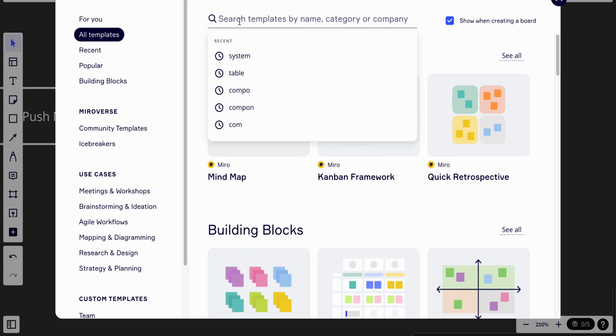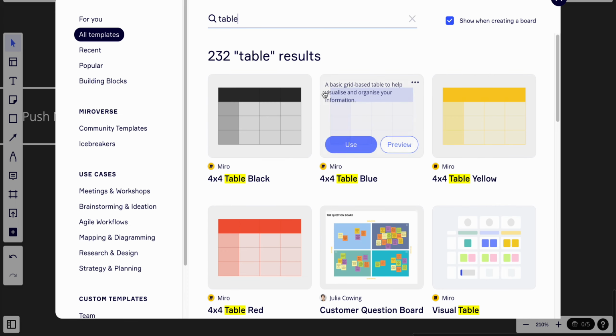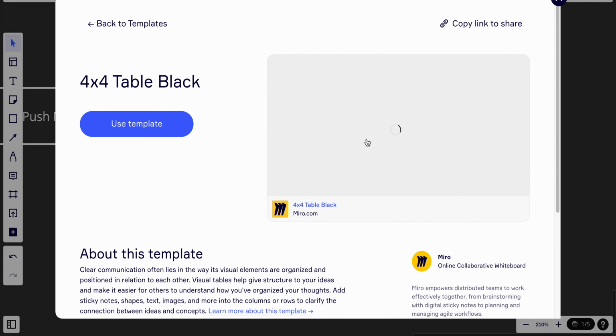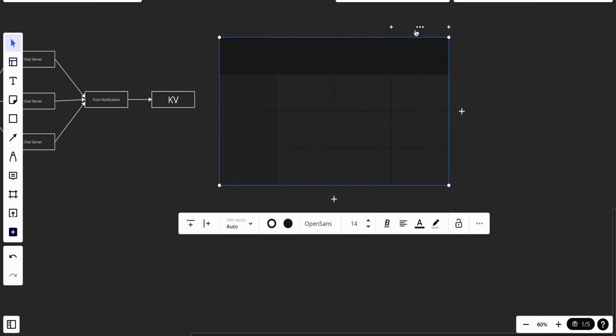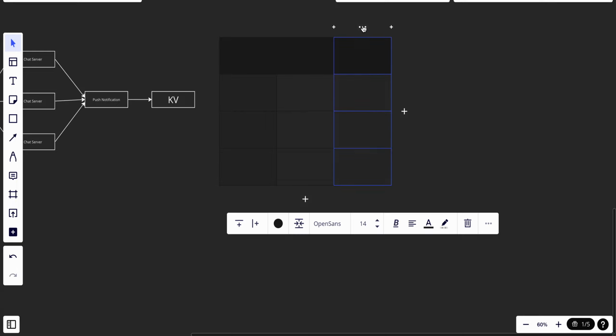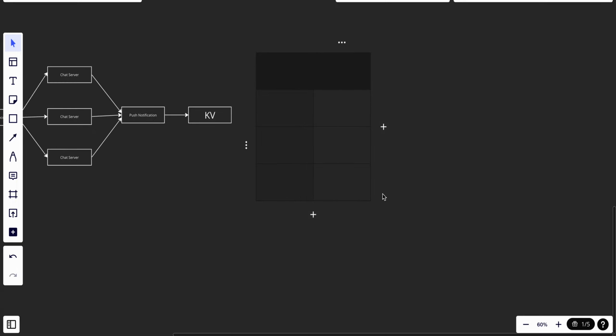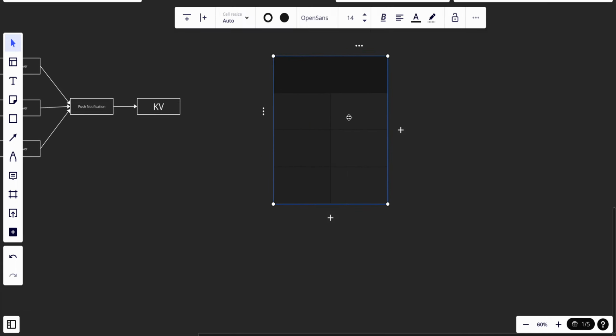So let's just create a table. I want a table. Okay, let's take this table, use template, and I want to delete this one, and have it like that.